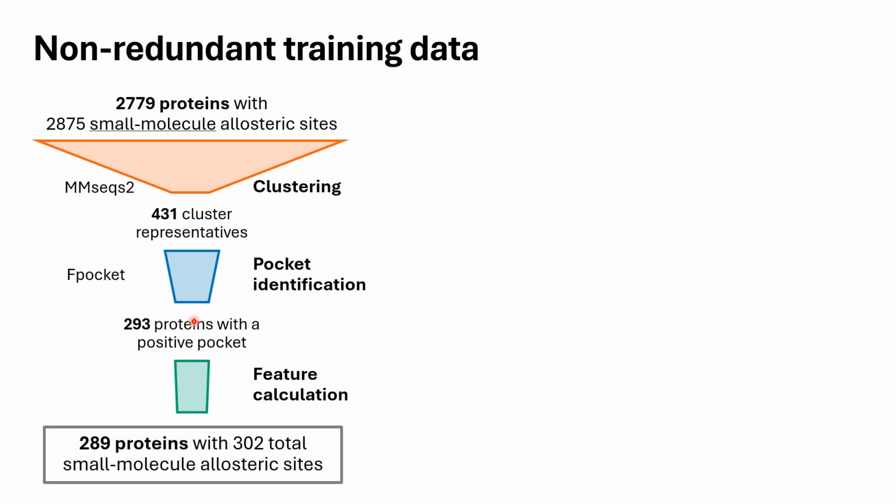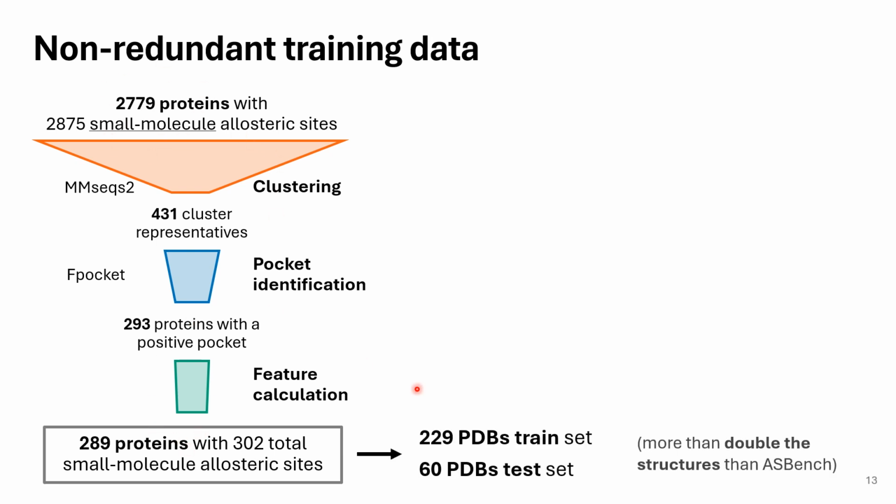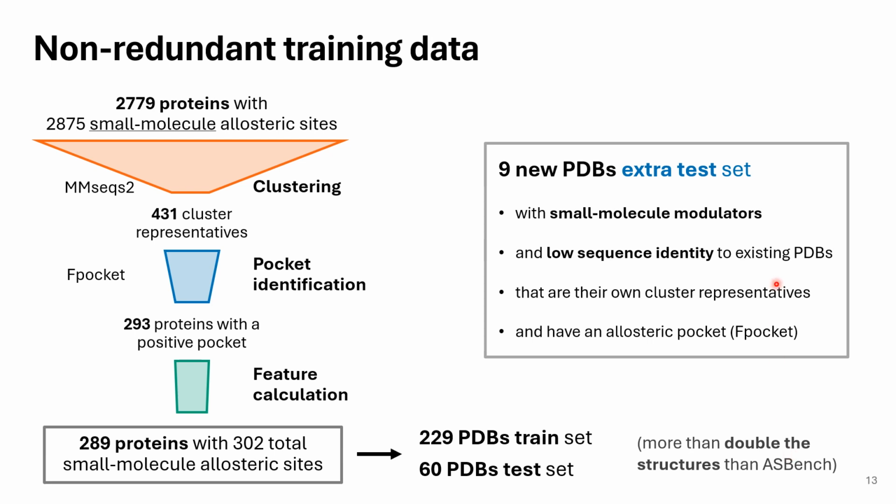And in the end, we are left with 289 proteins, which might look like a very dramatic drop from the initial data. But we have to take into account that this is still more than double the structures than ASBench, which is the dataset that exists in machine learning models for allosteric site prediction use. In addition to this, we have collected new PDBs on an extra test set, which are all different proteins from the thousands of proteins that we have here, and that will be used for further validation and also to compare with other published models.